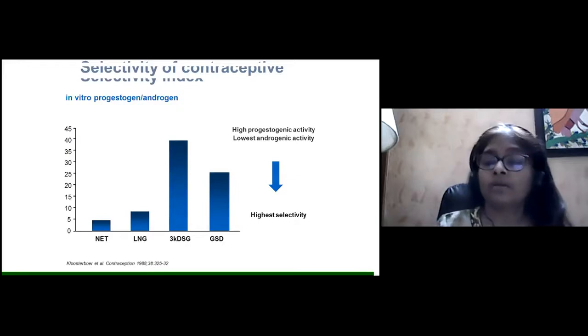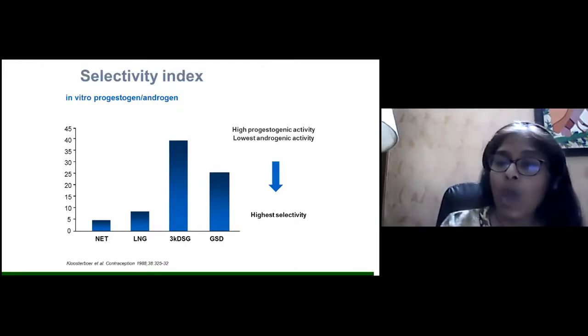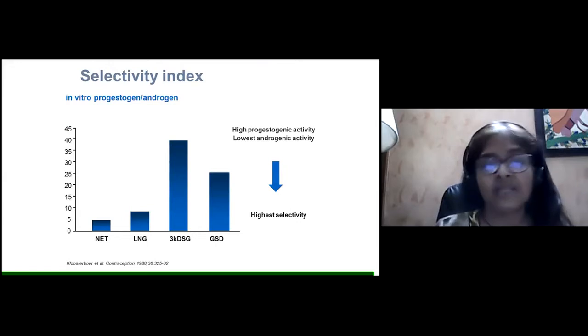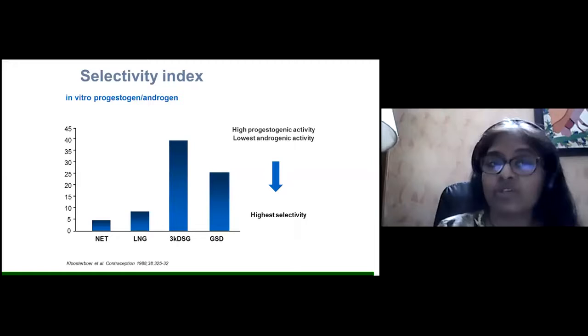Now, the high progestogenic activity and low androgenic activity, that is the highest selectivity of the progesterone that is required for the oral contraceptive pill. So we have to select that progesterone which has high progestogenic activity and the lowest androgenic activity.